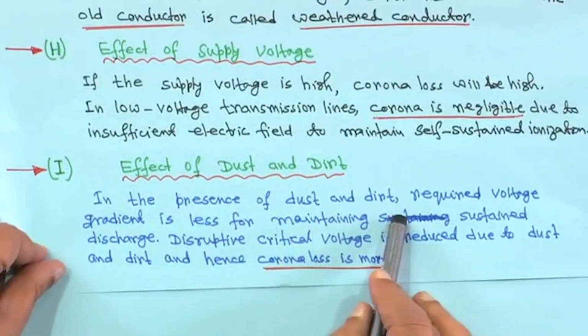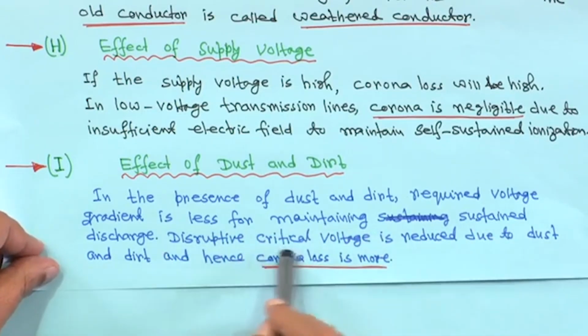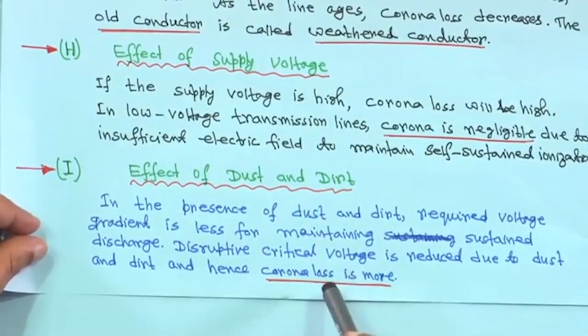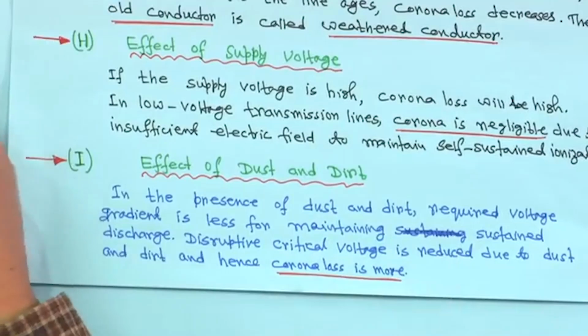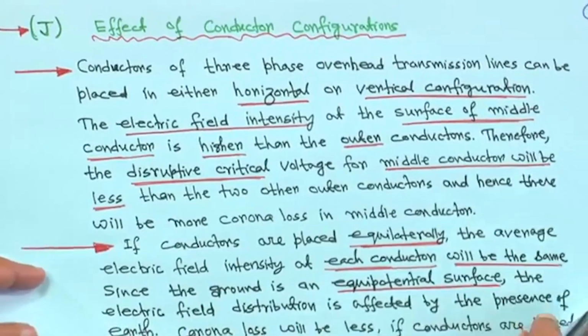In the presence of dust and dirt, the voltage gradient required for maintaining sustained discharge is less. So the disruptive critical voltage is reduced due to dust and dirt, hence corona loss is more. So dust and dirt actually increase the corona loss. It makes up some percentage of the total power loss of the transmission line. When you are calculating transmission line power loss, those things are not considered. In load flow studies we consider only I square R loss, but we are not considering corona loss. But when they design the transmission line, they consider all these factors.